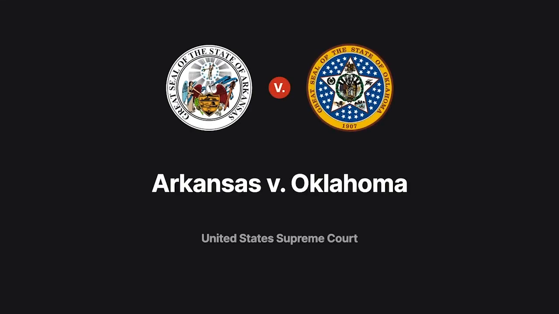Most waterways flow downstream into rivers without any regard for state borders. So how can downstream states control water pollution from upstream states? In Arkansas versus Oklahoma, we'll see if the Environmental Protection Agency, or EPA, has the authority to regulate one state's pollution discharges based on a downstream state's water quality standards.